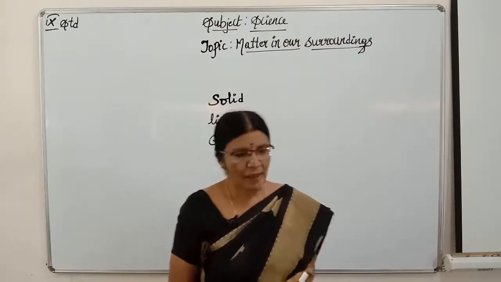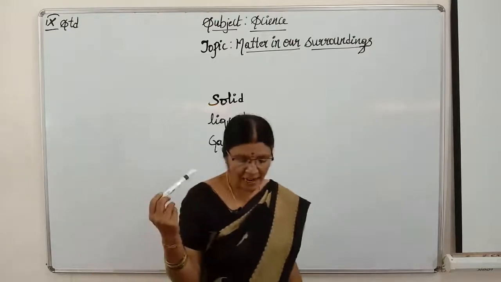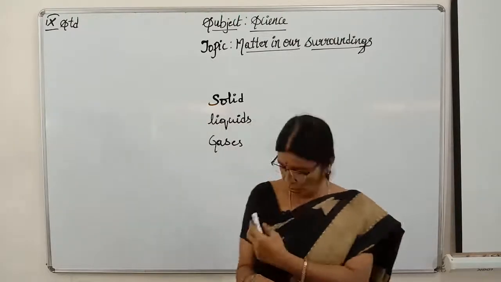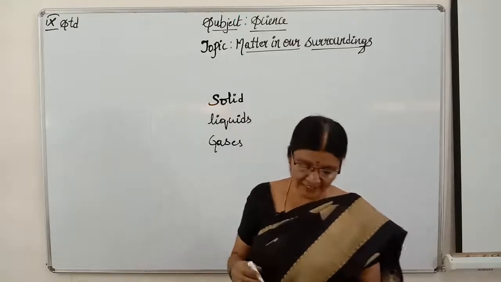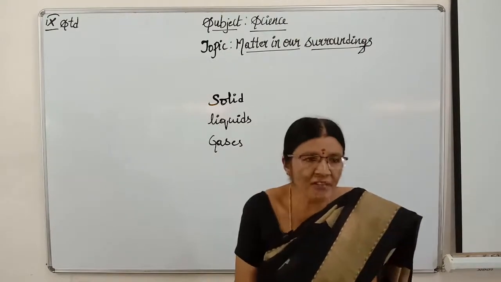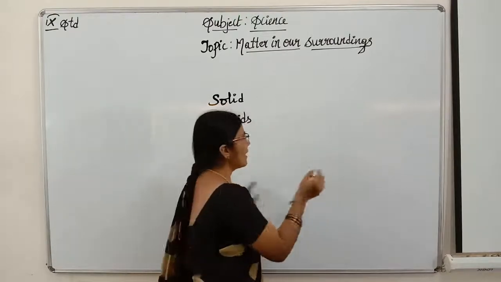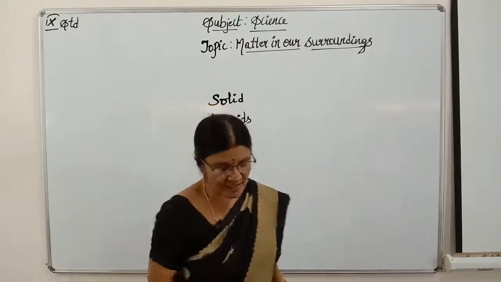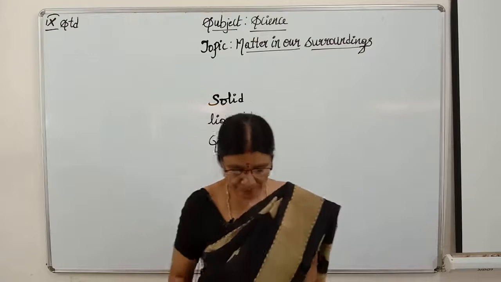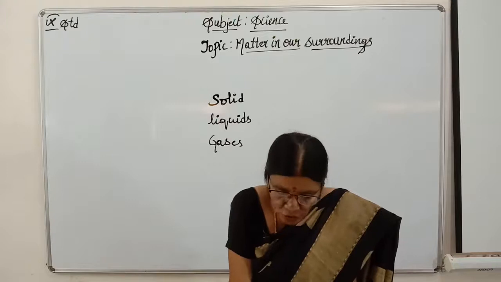Okay children, I already told you the pen which I am holding is an example for solid state, and even the board which I am writing on is an example for solids. So what do you notice from this, children? Solids, first point, is solids have fixed shape and fixed volume. Pen is having a fixed shape, and even the board is having a fixed shape. Even this duster is having a fixed shape and a fixed volume. Fixed shape and volume means, children, its shape will not change.